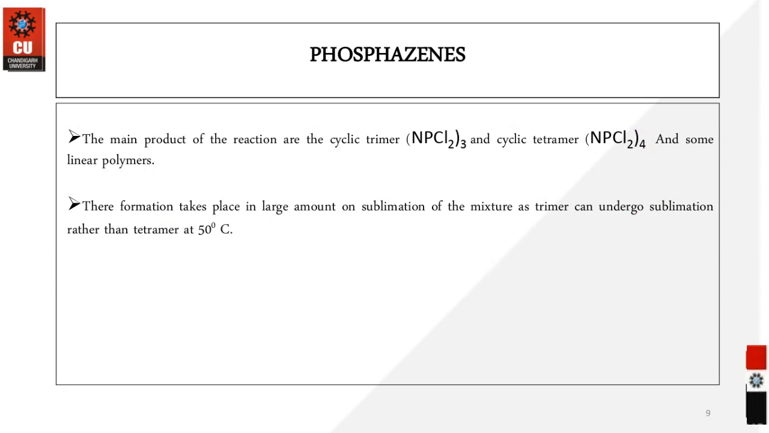Okay, the main product of the reactions which we have been doing is the cyclic trimer or cyclic tetramer. And you will have certain linear polymer also formed during this reaction. Their formation takes place in large amounts through sublimation of the mixture, and the trimer can undergo sublimation comparatively faster as compared to the tetracyclic compound, the inorganic compound of these phosphogenes.